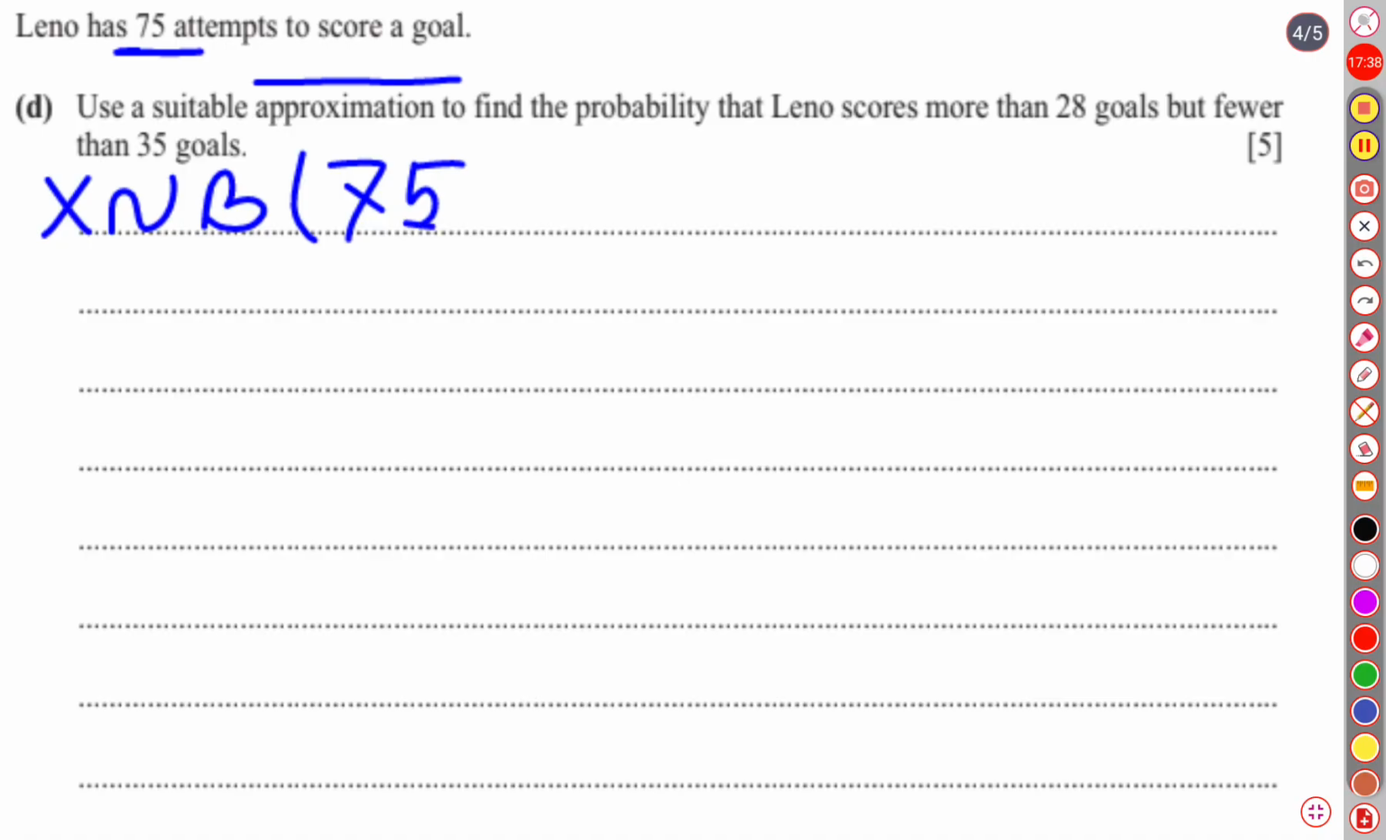75 is the total number of attempts, and the probability of each attempt is 0.4. From the previous question we have got that the probability of scoring each goal is 0.4. It is to be converted to a normal distribution. If we convert into a normal distribution, the parameters are mean as well as variance. So mean is actually n into p.